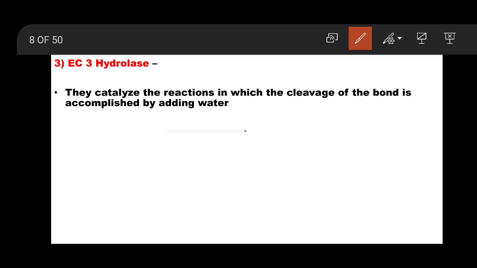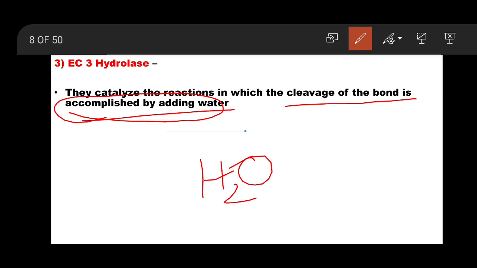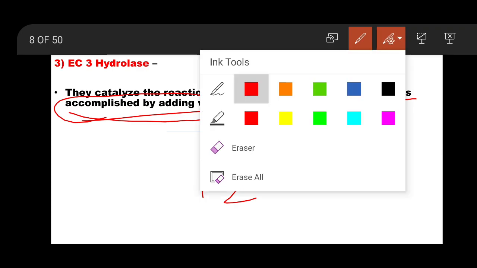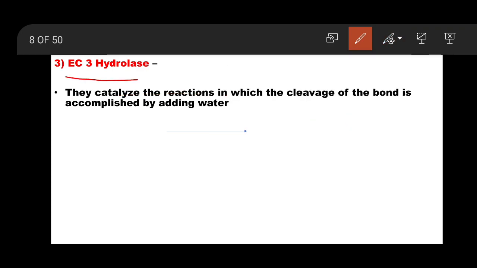They catalyze the reactions in which the cleavage of bond is accomplished by addition of water. So bond cleavage means breaking of bond, but that is accomplished by addition of water. Water is important, H2O, and the name of the enzyme class is hydrolase.